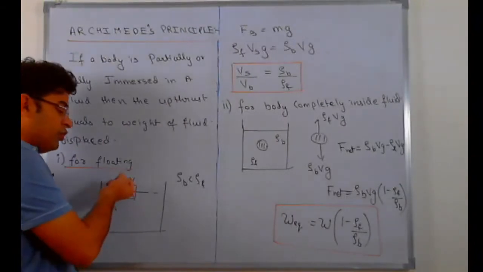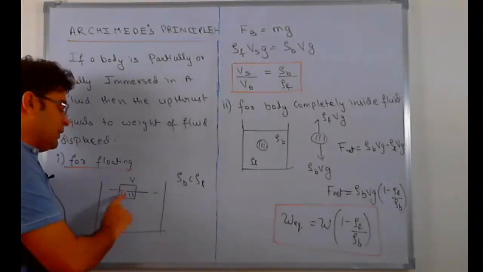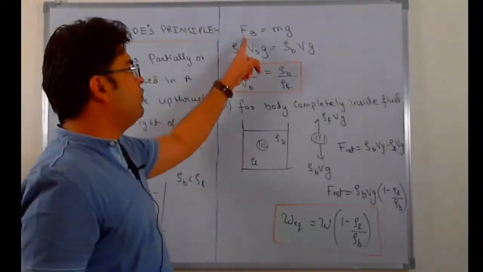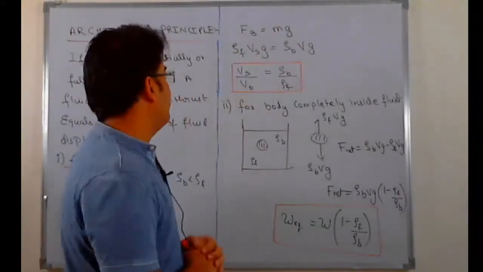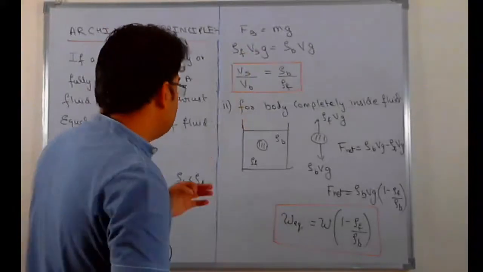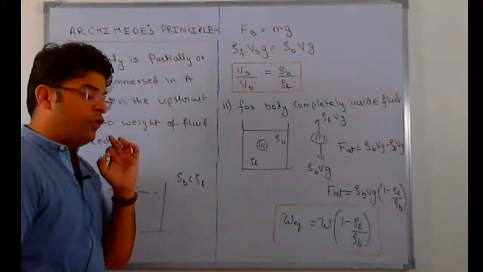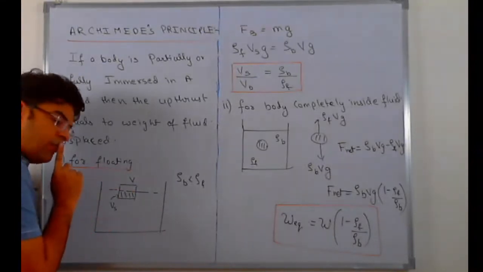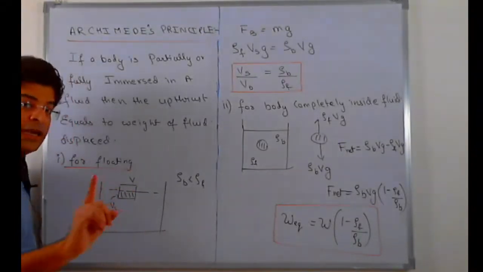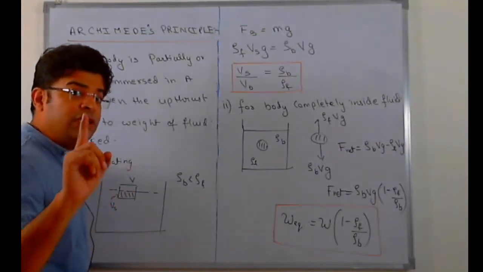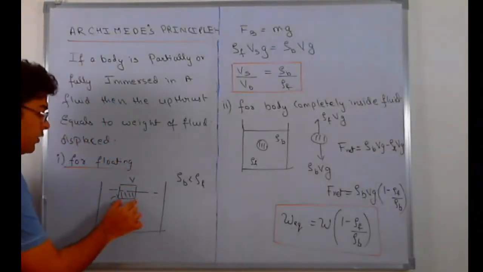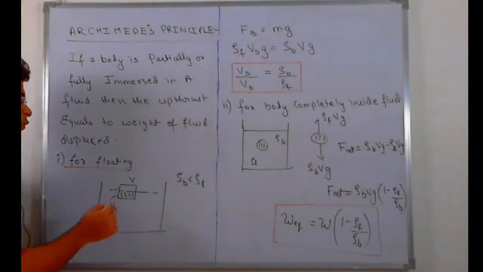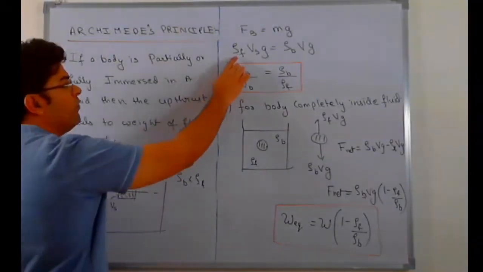This means that the force of gravity mg downwards is compensated by the force of buoyancy acting upward. So if the body floats, then the force of buoyancy has to be equal to the force of gravity. The force of buoyancy can be written as the weight of the fluid displaced. How much fluid does it displace? The volume of fluid it displaces is Vs, but that is not the buoyancy force. Buoyancy force is the weight of the fluid displaced. If the volume of fluid displaced is Vs, what is the mass of fluid displaced? The mass of fluid displaced is density of fluid into Vs.